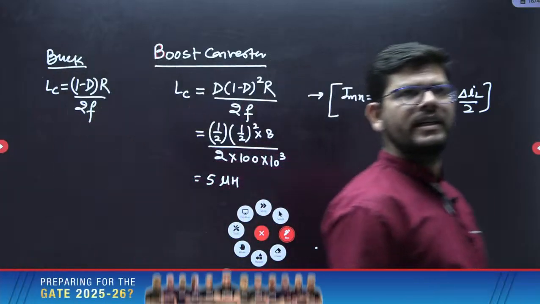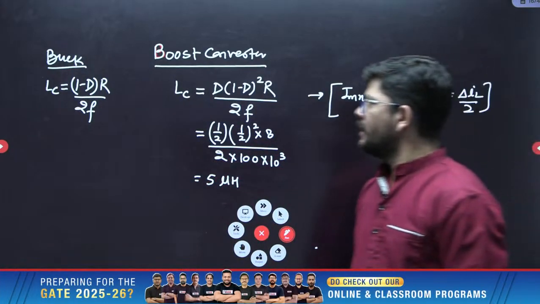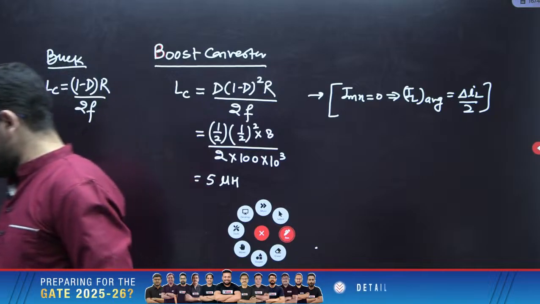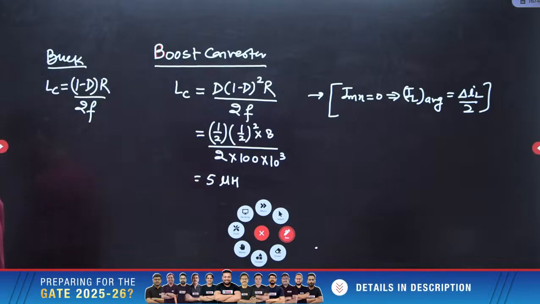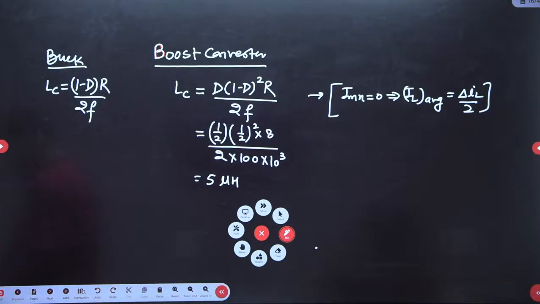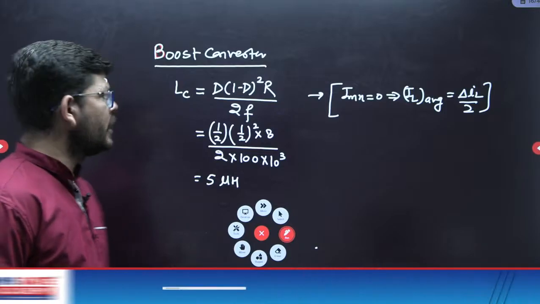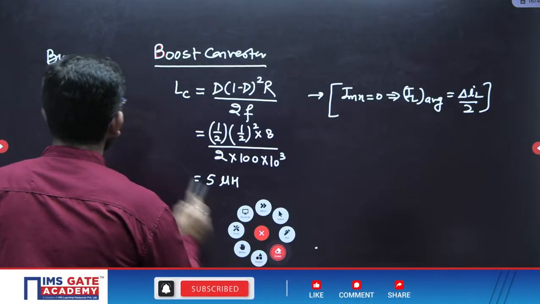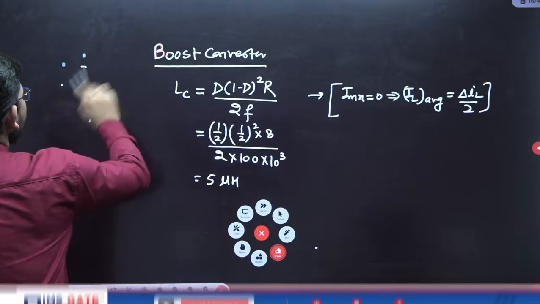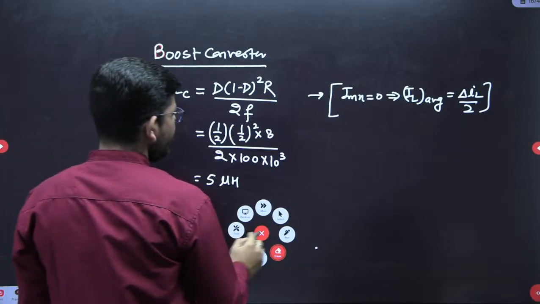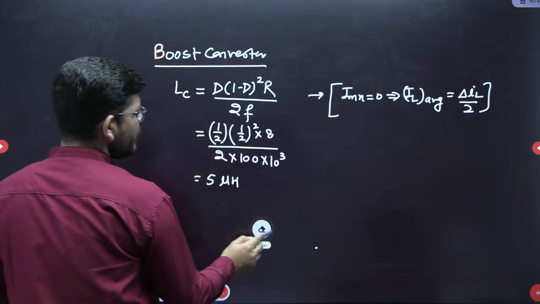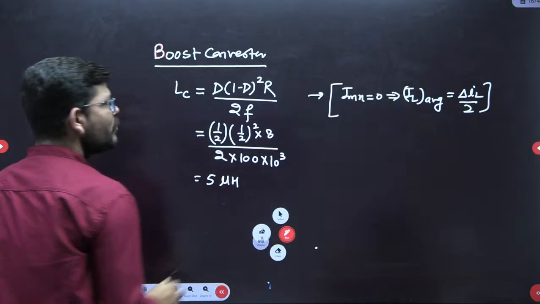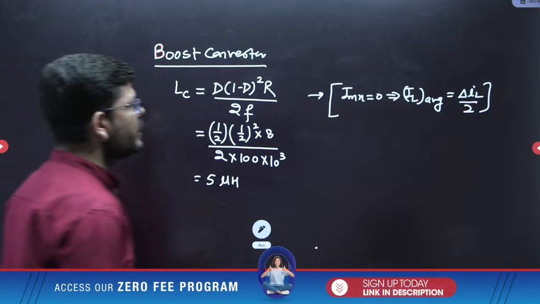Is that correct? Tell me. 1 minus D R by 2F. Is this the formula? Suppose you forget this formula, then let me just calculate it. In one such case I will calculate and then we will see whether this is a correct formula. Let us verify. If suppose we forget, different formulas are there.